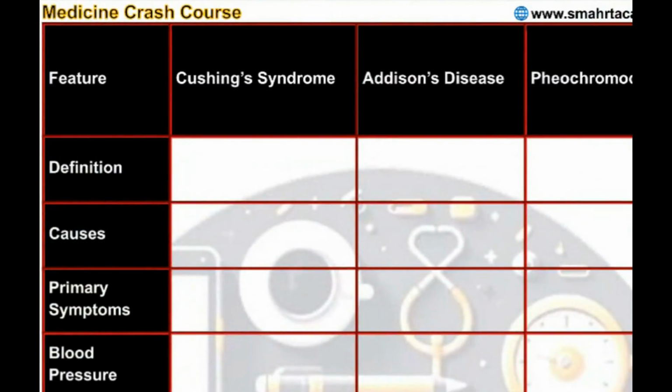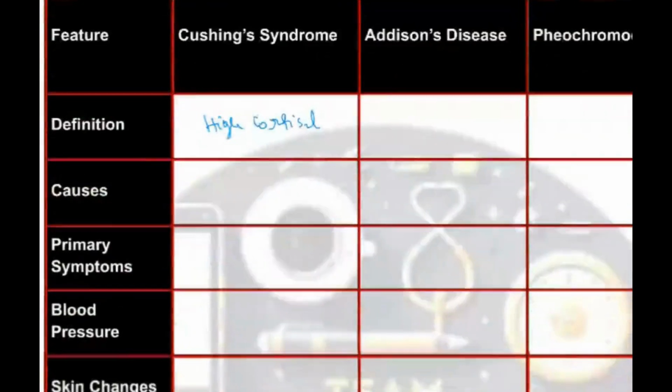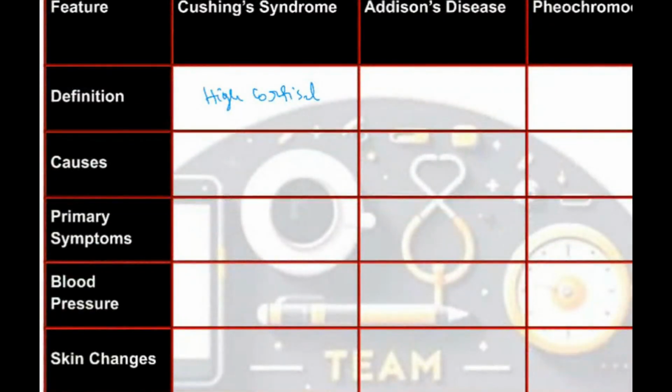It is a clinical syndrome characterized by high cortisol levels. What could be the cause, sir? The cause of high cortisol could be adenoma. Pituitary से secretion ज़्यादा आ रहे. So pituitary adenoma, maybe producing ACTH, and that ACTH is causing increased cortisol levels. Or if pituitary adenoma is not there, then adrenal adenoma might be there, increasing cortisol synthesis.